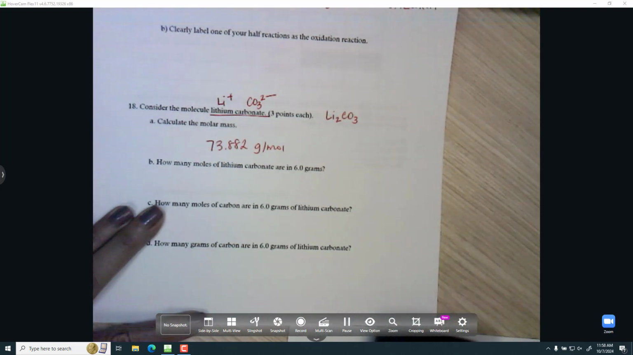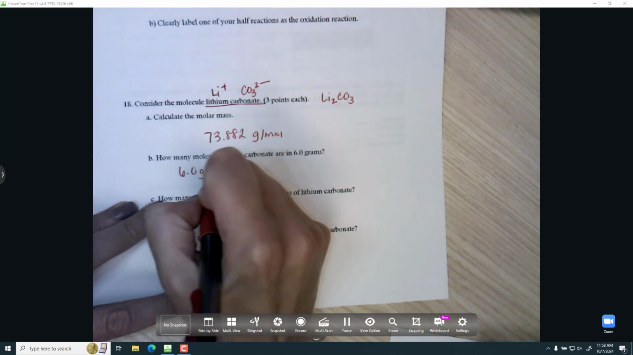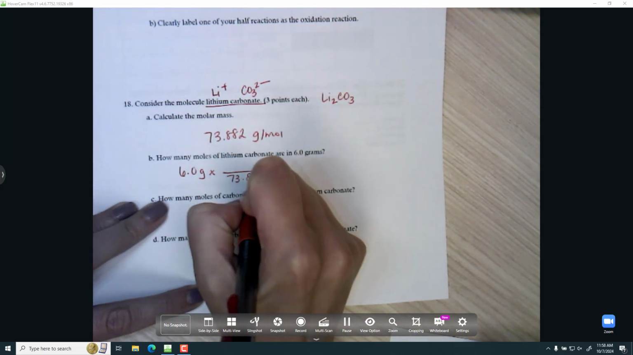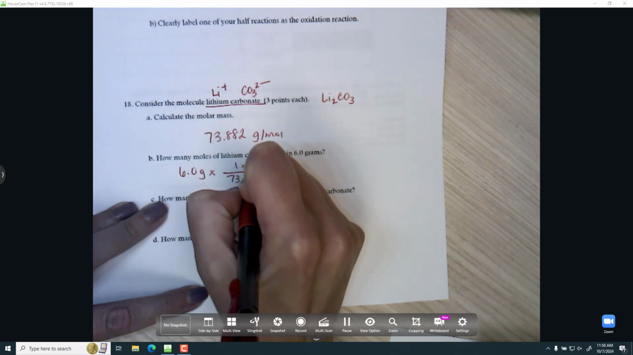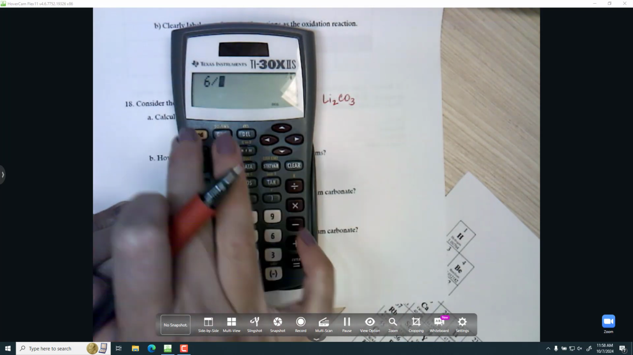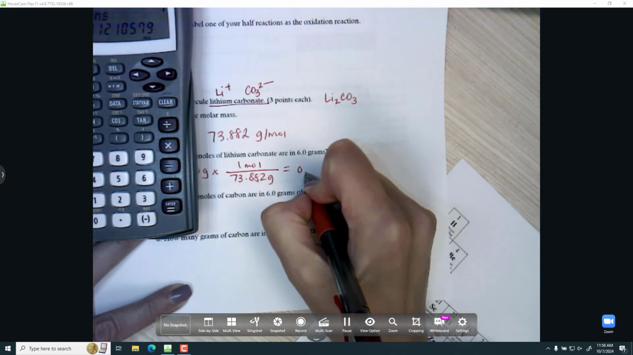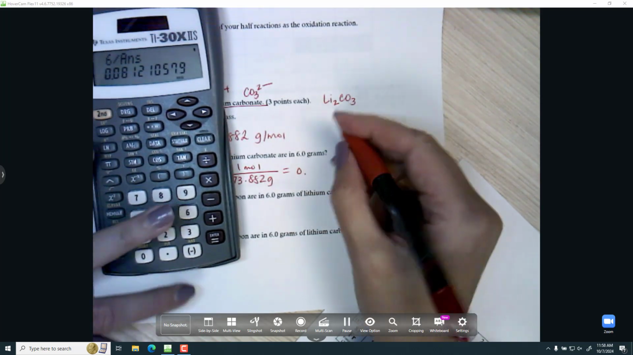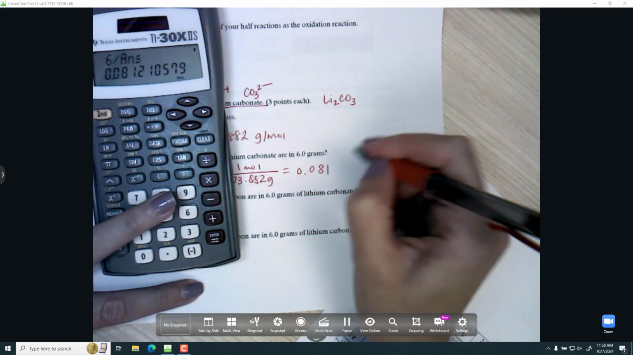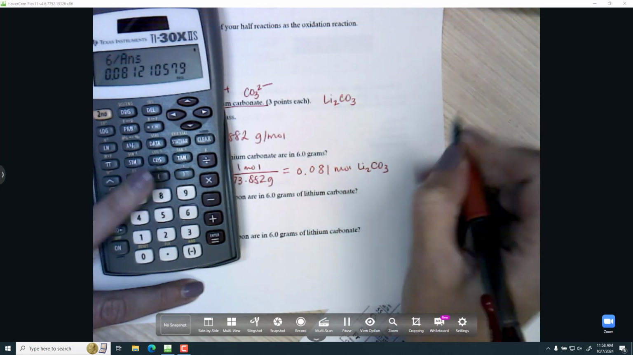All right, I can use that molar mass to convert grams to moles. 6 grams, I'm going to divide by molar mass so that I get the grams on the bottom and moles on top. So 6 divided by the molar mass. I just want 2 sig figs because 6.0 grams has 2 sig figs, so the zeros don't count, so 0.0 and then 81, and that's how many moles.